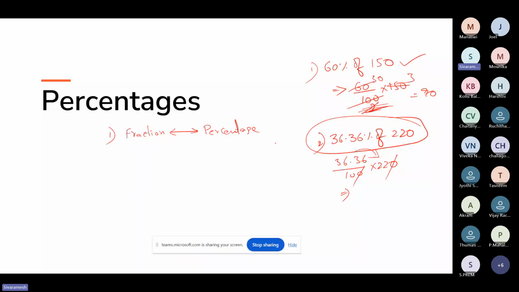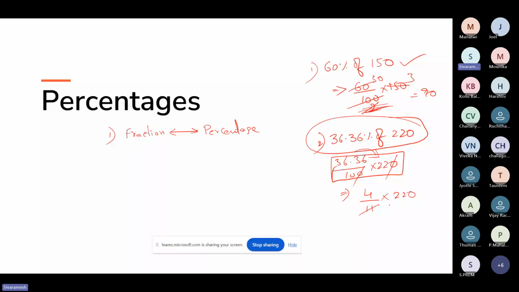Very simple, guys. If I know the logic, I can say that 36.36% can be written as 4 by 11. Don't worry, I'll teach you how to convert 36.36% to 4 by 11. Now tell me, 4 by 11 of 220. Now you can simply cancel these.